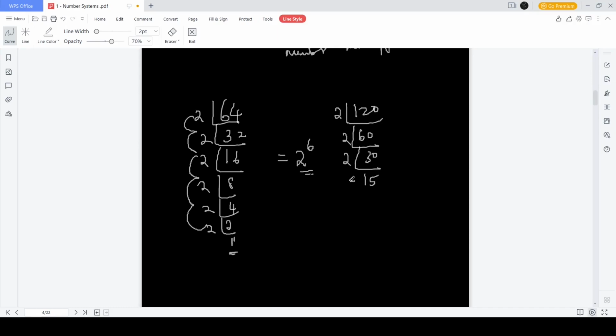Now I see that I cannot divide by 2, so I go with the next number. So 3 divides. It goes 5 times and then 5 divides in the end and it goes 1 time. So 120 is 5 into 3 into 2 into 2 into 2. So this is 2 cube into 3 into 5. This is how you write prime factorization.